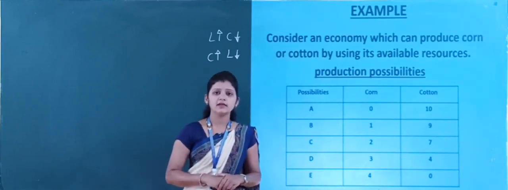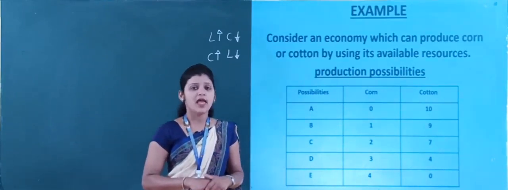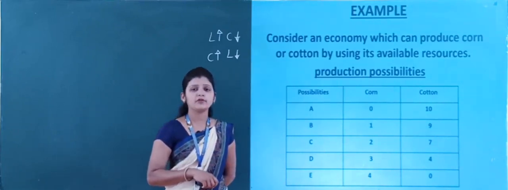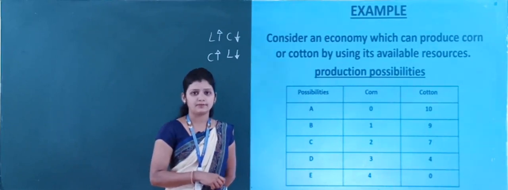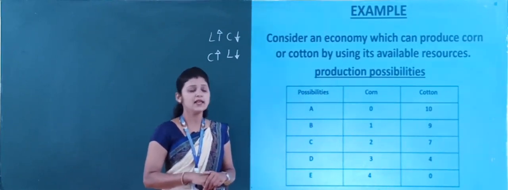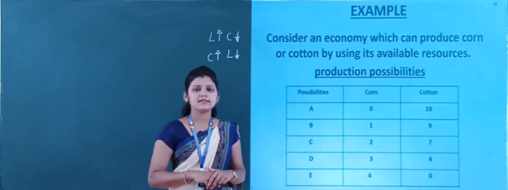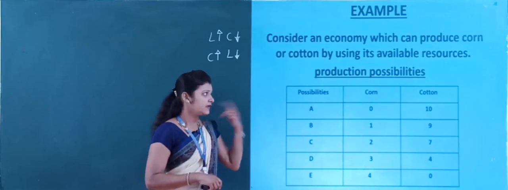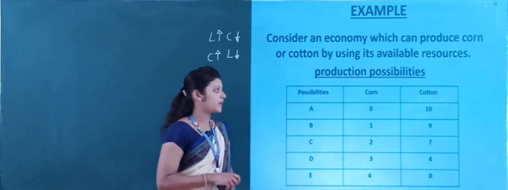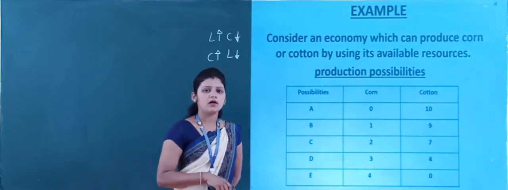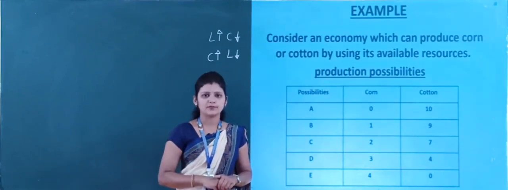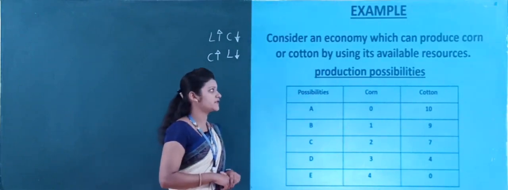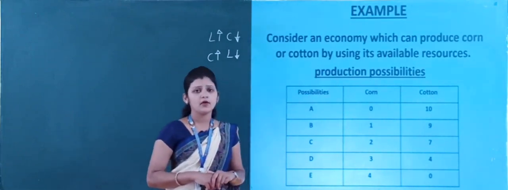To satisfy the needs of an individual, and this decision is taken according to the needs of an individual. Which one is more essential? If corn is very essential for an individual, then we may produce only corn, or if cotton is very essential, then we may produce only cotton, or we may produce in combination, like B, C and D. This is about the production possibilities of corn and cotton.